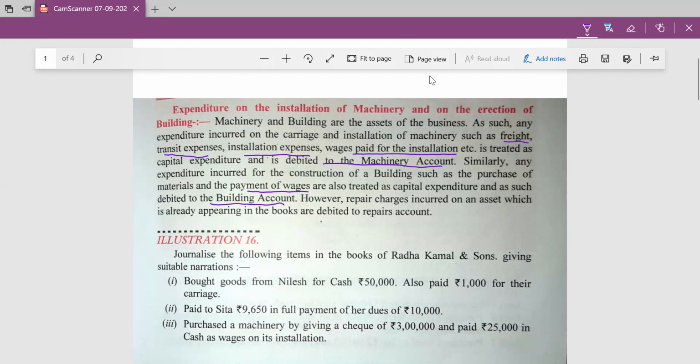But whenever any repair charge is incurred on an asset which is already appearing in the balance sheet, it is not debited to the asset account, it will be debited to the repairs account.